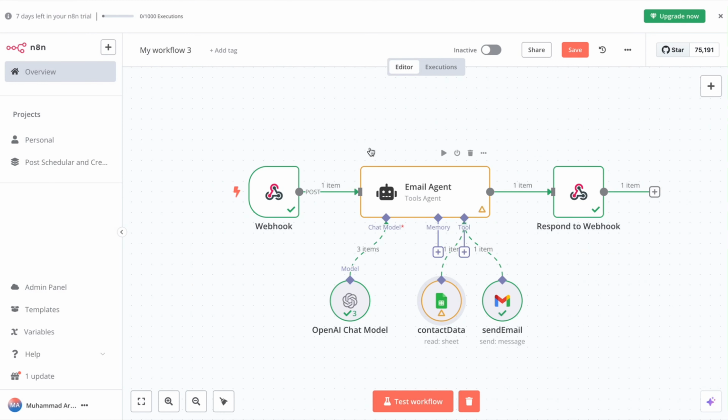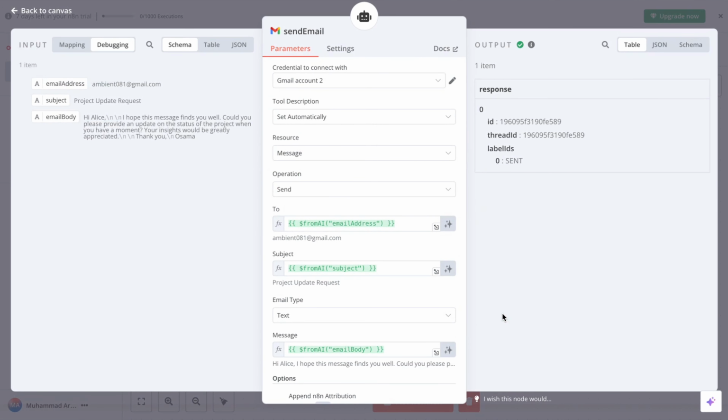The actual tool that sends the email is called Send Email. It's a Gmail node which leverages the From AI function, making it easy for the agent to dynamically extract the recipient, subject, and body from the user request. It fills the To field, generates a subject line for the message, and constructs the email body.